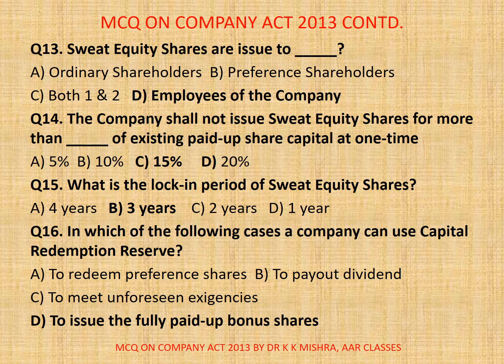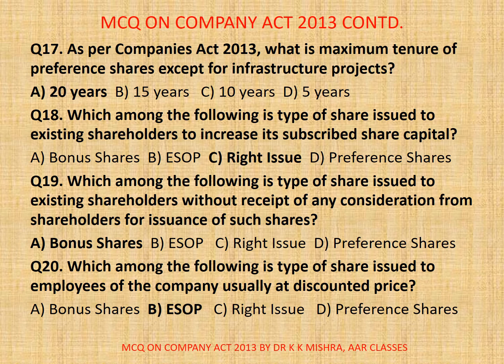Now come to the slide. Question number 17. As per Companies Act 2013, what is the maximum tenure of preference shares except for infrastructure projects? A. 20 years, B. 15 years, C. 10 years, D. 5 years. Correct option is A. 20 years.